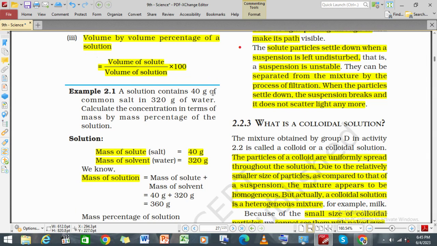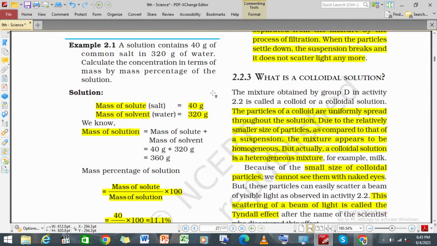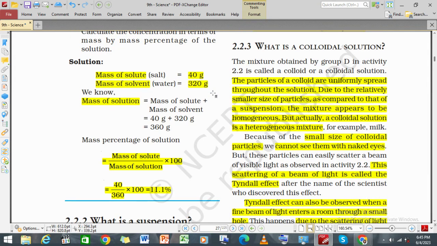The solute particles settle down when a suspension is left undisturbed, so the suspension is unstable. It can be separated from the mixture by filtration. When the particles settle down, the suspension breaks and it does not scatter light anymore, because the particles have settled at the bottom of the container.